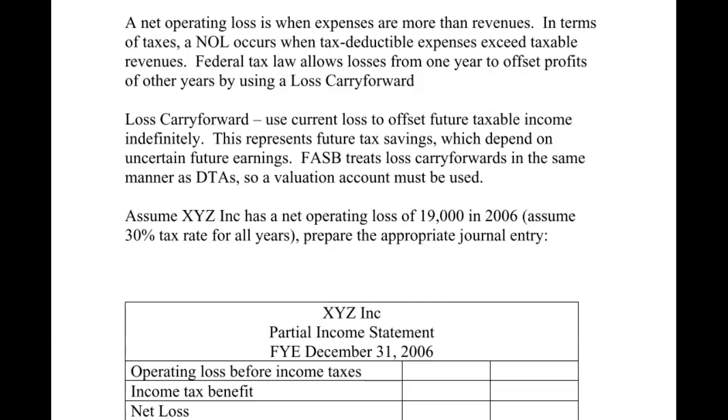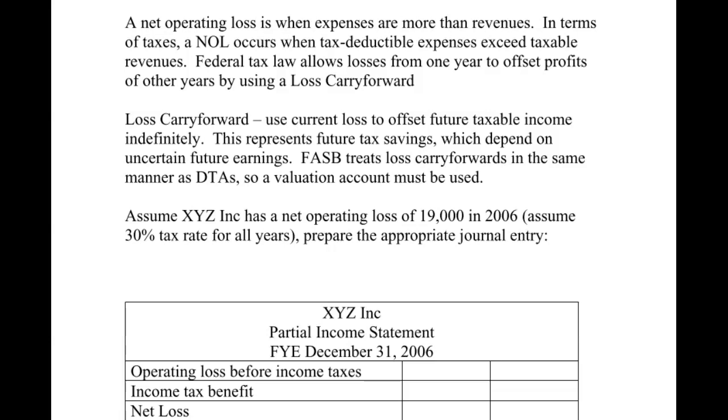Today we are finishing up our last main topic in the chapter on accounting for income taxes, and that deals with net operating losses. A loss is basically the opposite of income. It just means you have more expenses than revenue. As far as your tax return goes, that means you have more tax deductible expenses than taxable revenues or taxable income, so it ends up being a tax loss on your tax return.